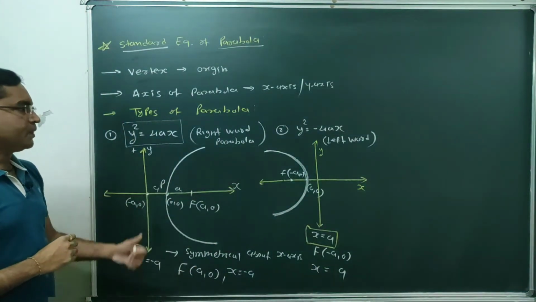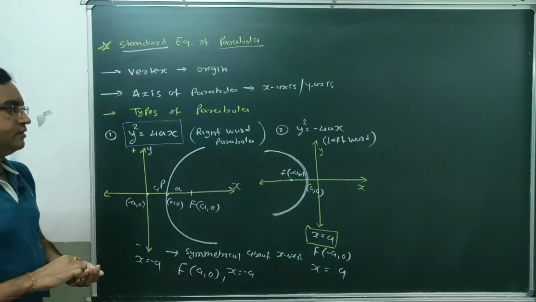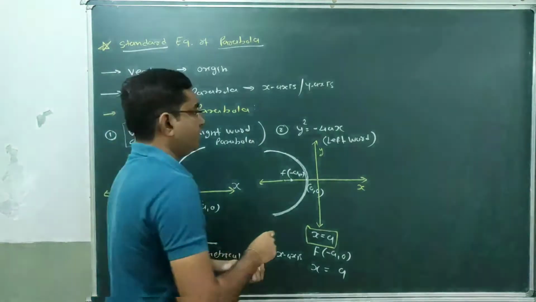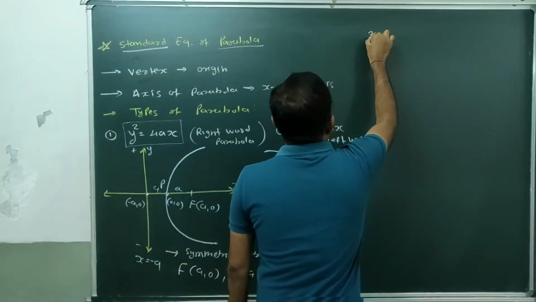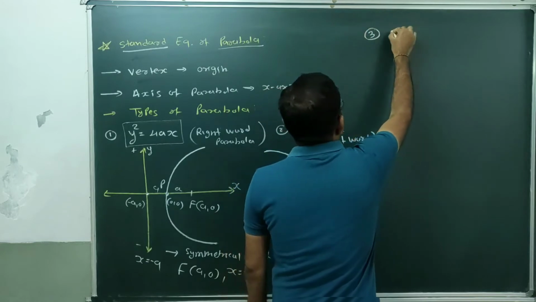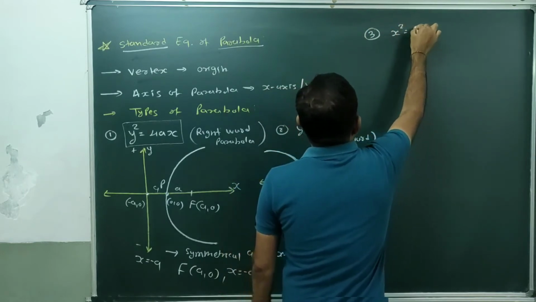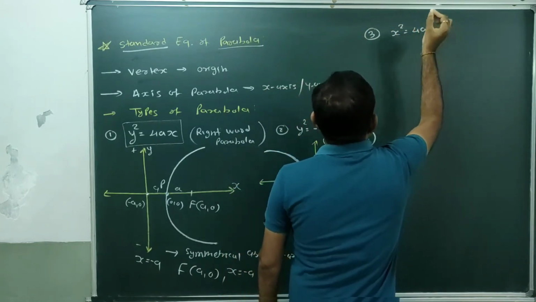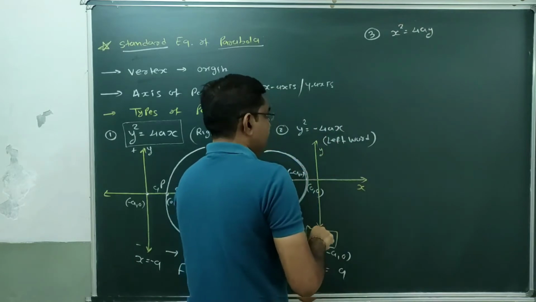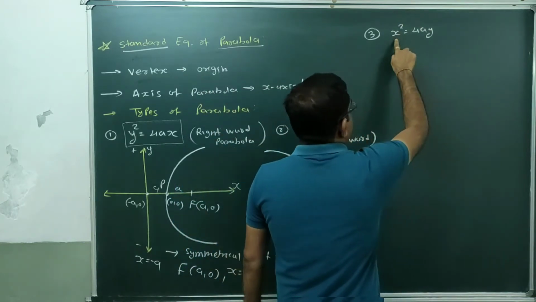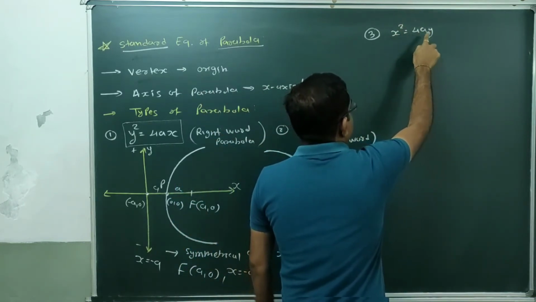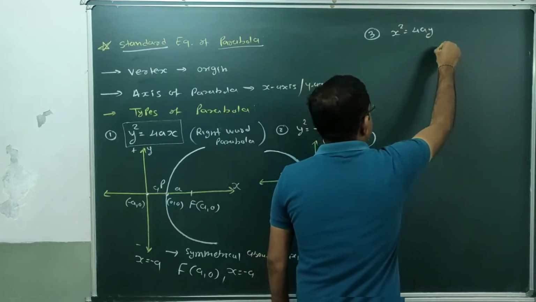Clear students? Total 4 types of parabola are there. So first, second, now third. Third type of parabola, that is x square equal to 4ay. So what will happen?